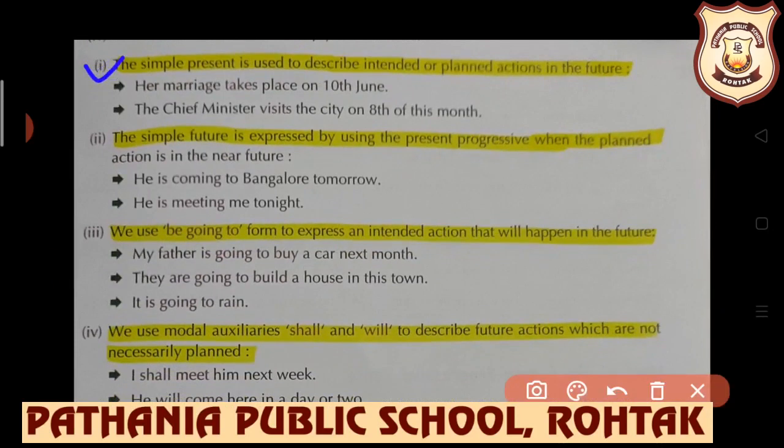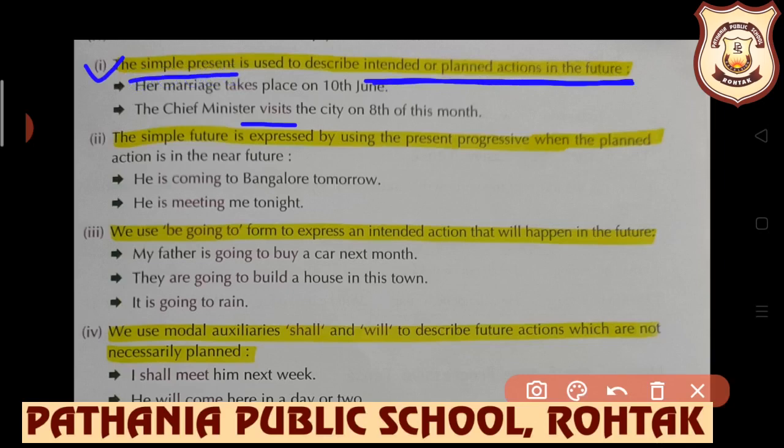The simple present is used to describe intended or planned action in the future. Her marriage takes place on 10th June. The chief minister visits the city on 8th of this month. So any intended or planned action is there. At that time we use simple future by writing in the form of simple present.